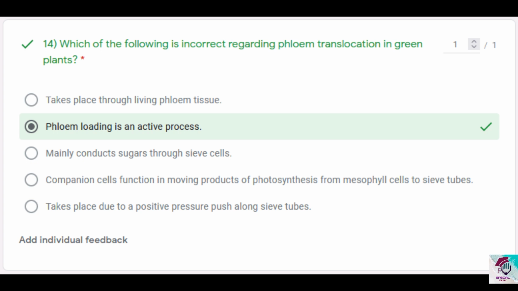And option 5, takes place due to a positive pressure push along sieve tubes. This is also correct, because phloem translocation, according to the pressure flow hypothesis, involves a positive pressure push along sieve tubes. That's how translocation occurs. The neighboring xylem tissues have water at higher water potential, while the water potential in the sieve tubes is very low. That high solute concentration is there. Therefore, water will enter passively by osmosis into the sieve tubes.